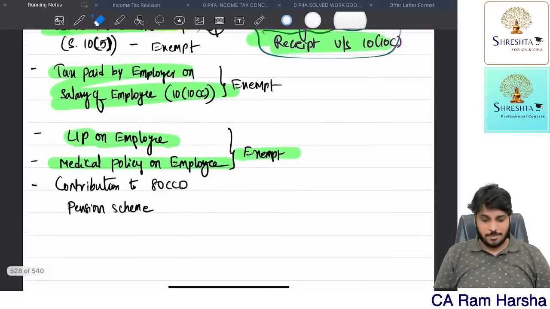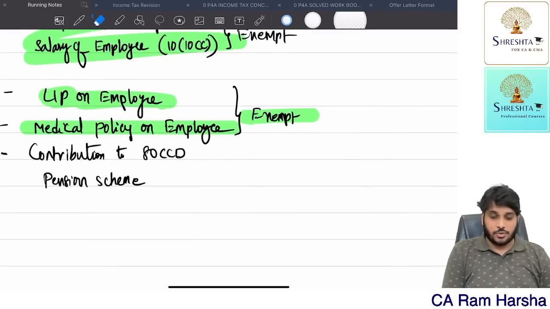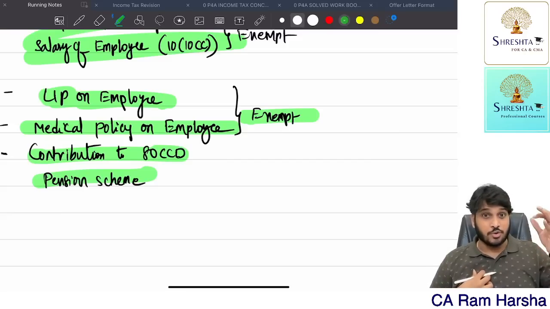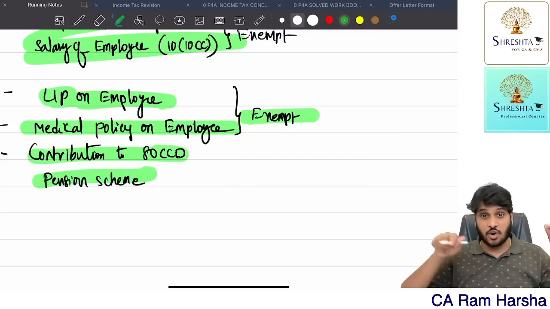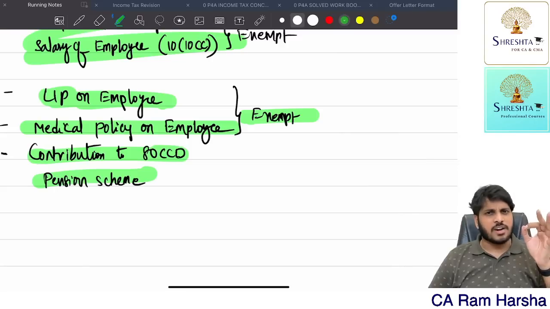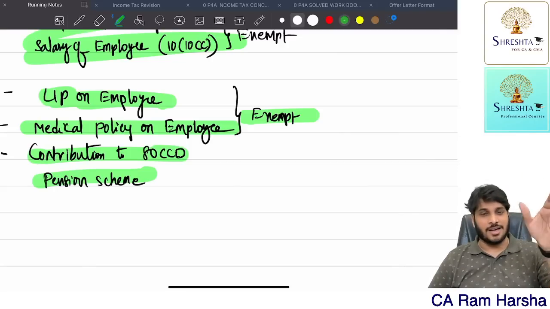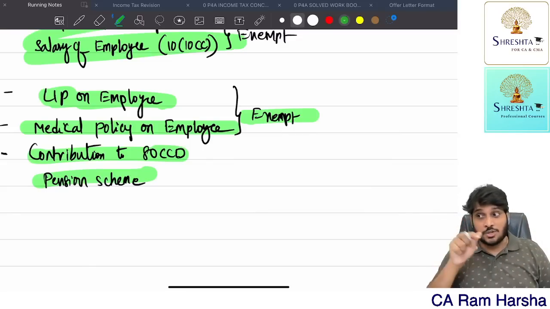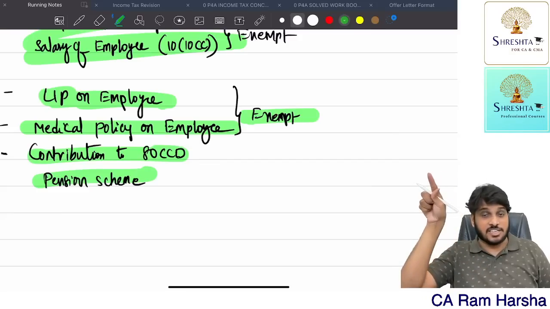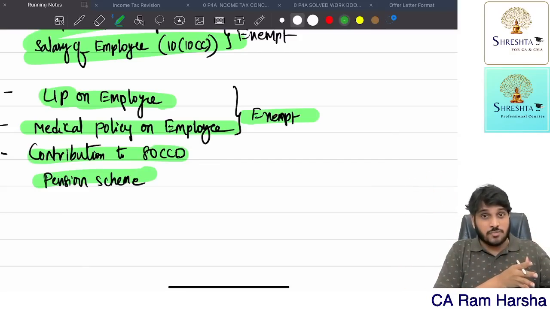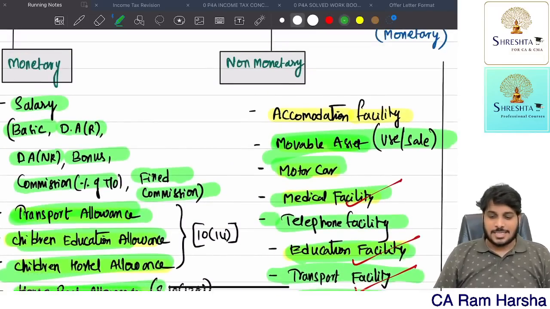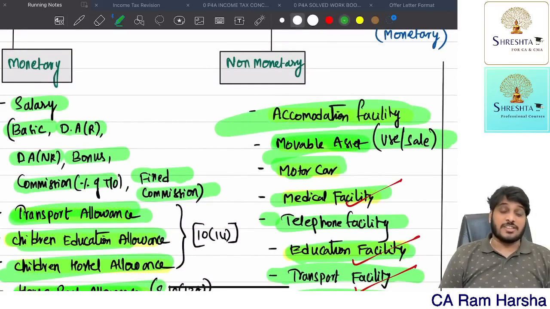We have discussed many points. Now, contribution to 80CCD. Suppose the company is contributing to the National Pension Scheme referred under 80CCD in the employee's name for future benefit. Whatever the employer contributes is treated as salary income under section 17(1), fully taxable in gross salary. For that employer contribution, under 80CCD(2), the employee can take a deduction under Chapter 6A. In the Chapter 6A marathon video, it is covered. Check it out there.